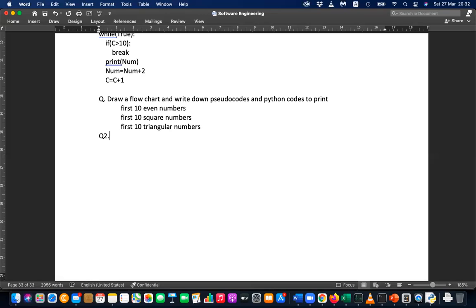Question number 2: write Python code to print the following patterns.